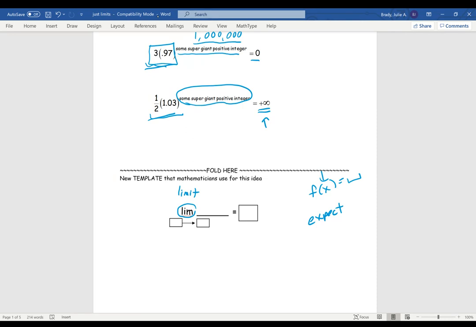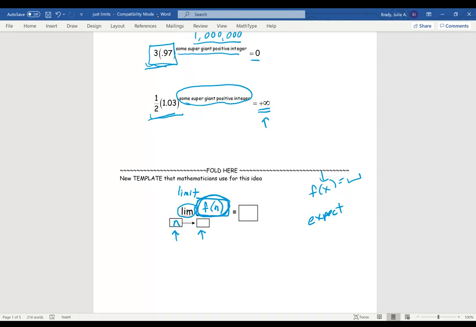Okay, and in here goes the function rule, the rule for generating something. Maybe it's x, maybe we're going to use n because we were using n when we got to sequences. We'll move it to x in a little bit. So this right here is the rule. What's the rule you're looking at? And then you need a little template for what's the name of the variable. And then you want to say, where are you looking to send the variable's input? What do you want the input to be?